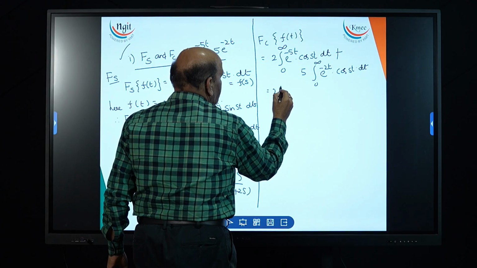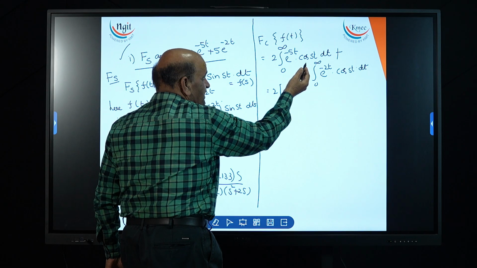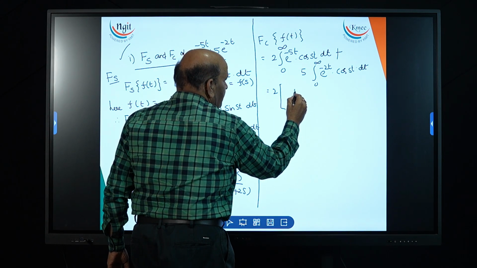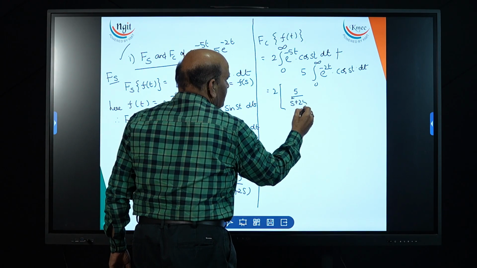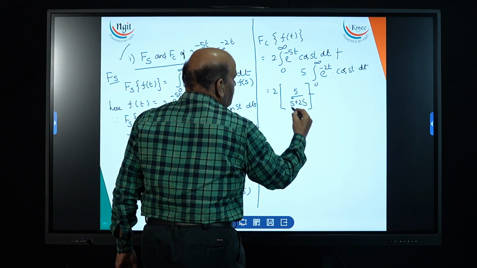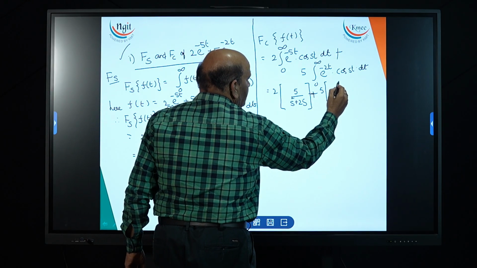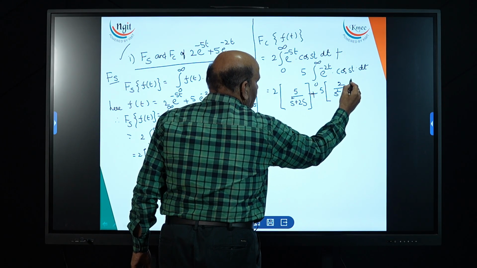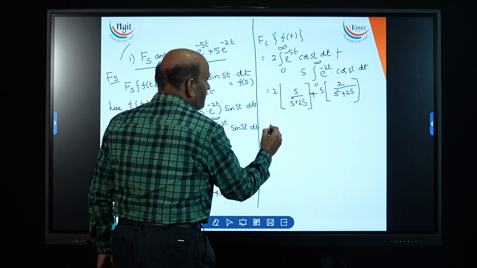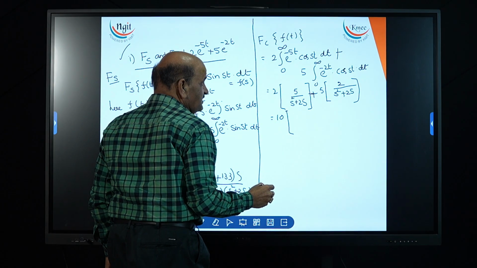Now this is 2 times e power minus at into cos bt. Whenever there is cos, the coefficient of the exponential will come out: 5 by s square plus 25. Next, plus coefficient 5 into 2 by s square plus 4. In both cases, you can make 10 common. There is no question of s because of cos.